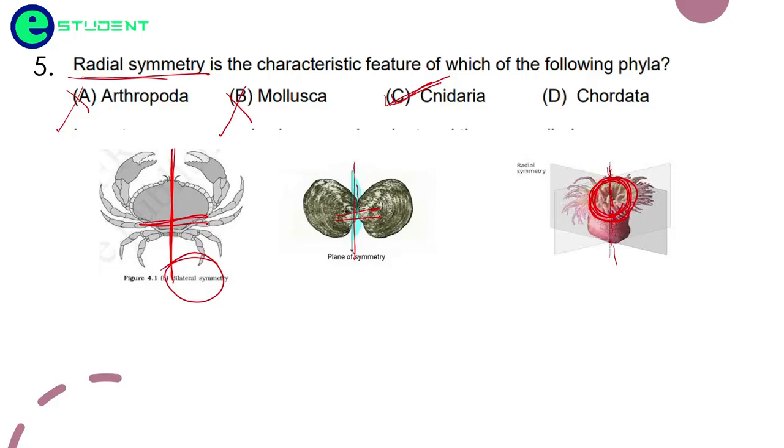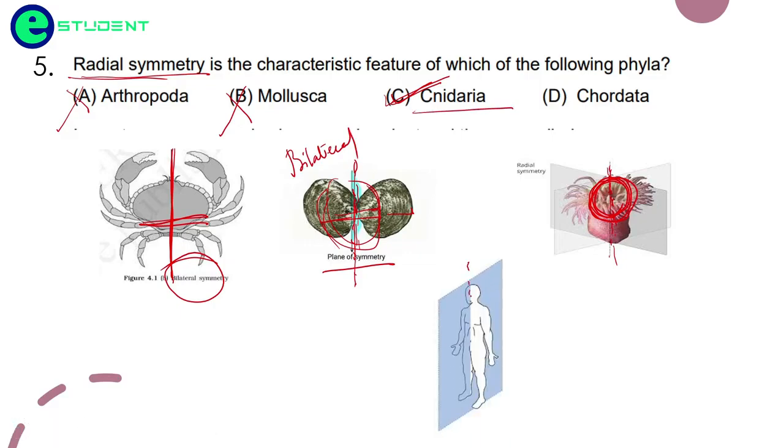This is called radial symmetry. But you see here, this organism is not forming around any central axis. Okay, but only when the organism is divided with a plane, it is divided into two equal halves. That is why this is also bilateral. So Cnidaria is the correct answer. Chordata also, when we divide it with symmetry, these will also divide into two equal halves. So these are also known as bilateral symmetrical. Okay friends, so Cnidaria is the correct answer. They show the radial symmetry.